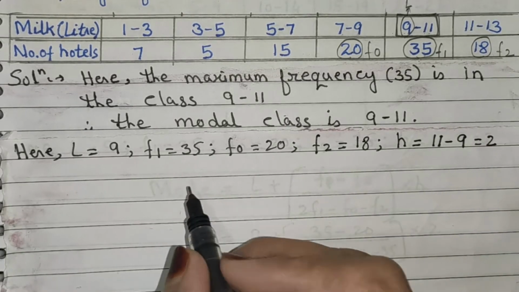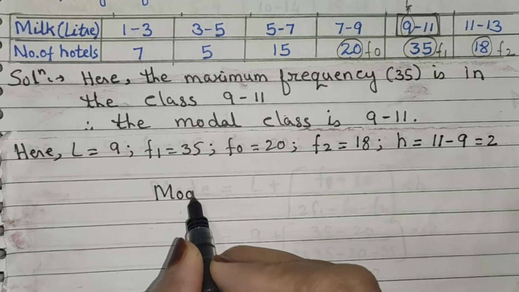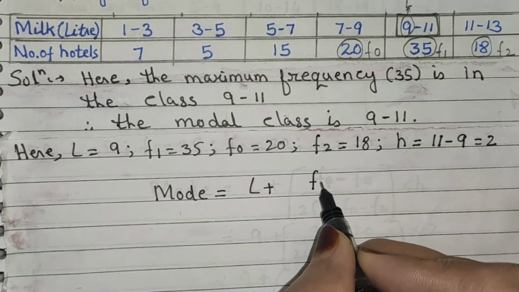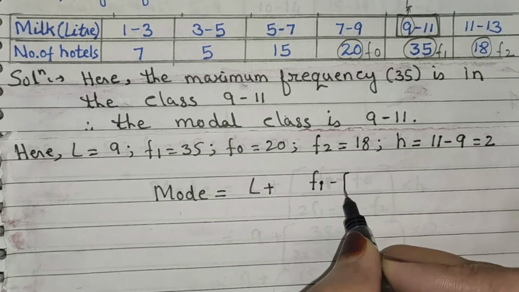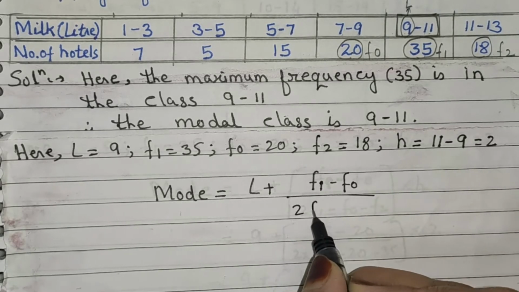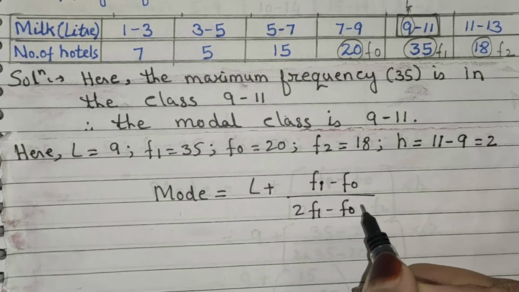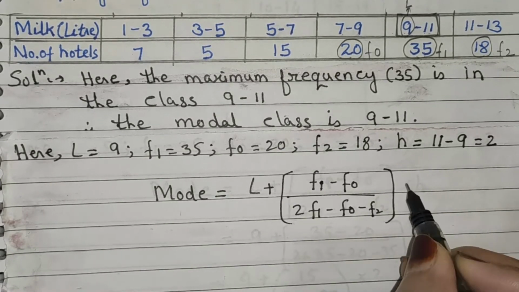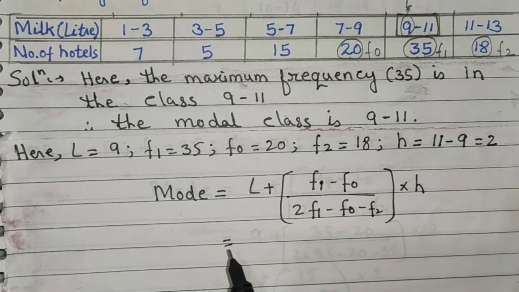Now write down the formula here. Mode is equal to L plus (F1 minus F0) upon (2 F1 minus F0 minus F2), multiplied by h. Now substituting all the values we get here.